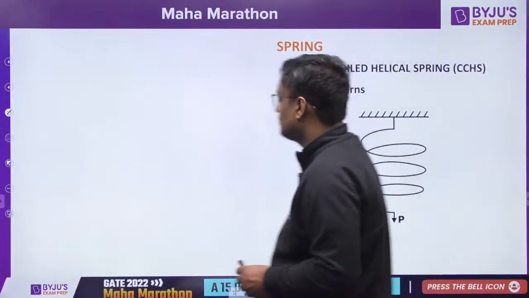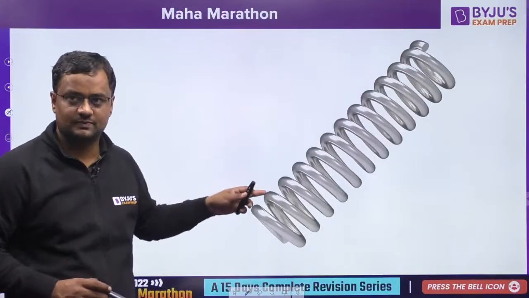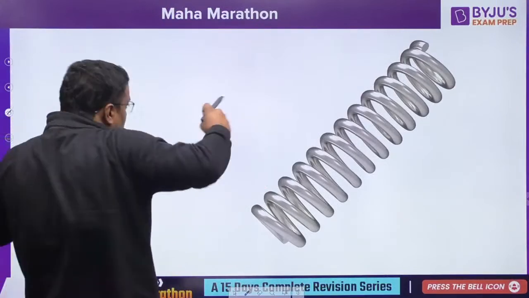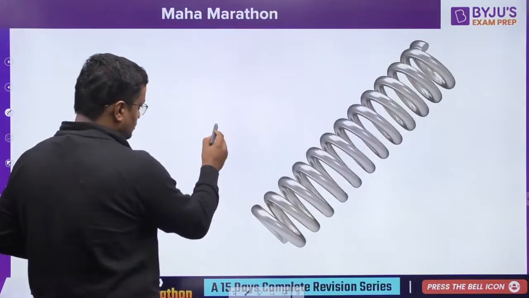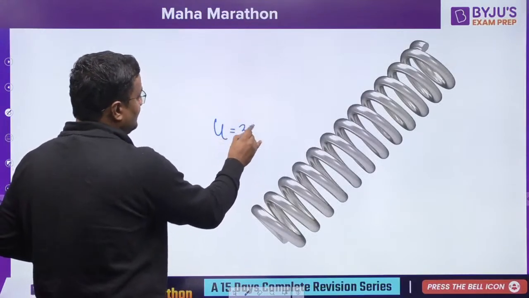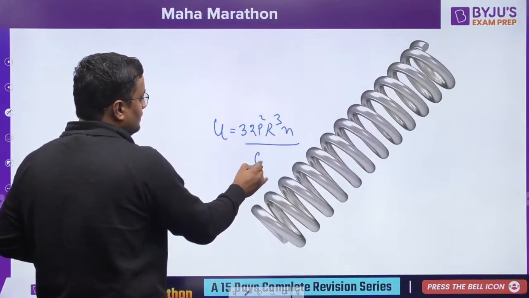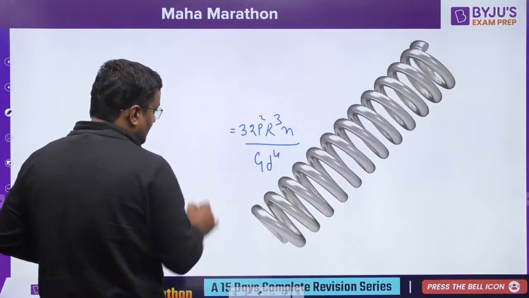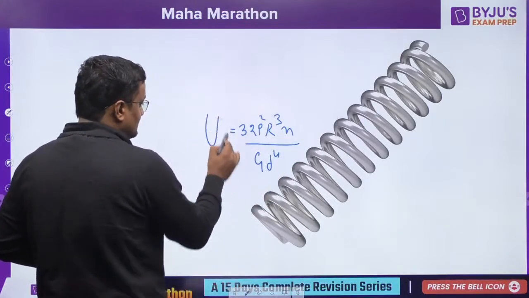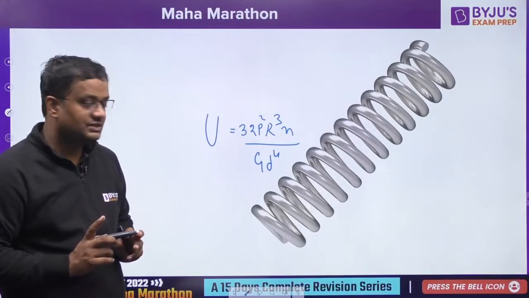Now spring. This is the closed coil spring, whatever spring you have seen, that is a closed coil spring. When I apply the load P on this, the strain energy stored is equal to 32 P squared R cubed N by G D to the power 4. The strain energy, when I apply the loading, is given by this.